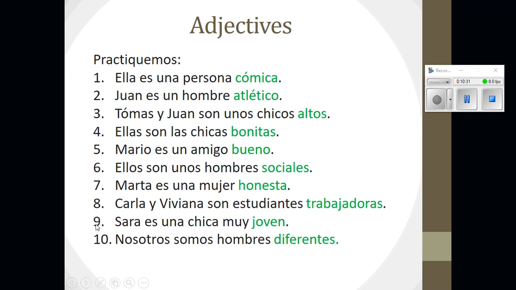Trabajadoras. Número 9. Sara es una chica muy joven. Okay, remember that some adjectives don't change. We don't need to change the O to an A to make it feminine for words like joven. Okay, they match both genders. And finally, to say different, for nosotros somos hombres diferentes, we are different men. Okay, again, diferente would end in E, so it would match both genders, but we must make it plural because men is plural.